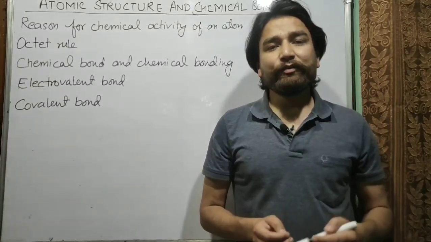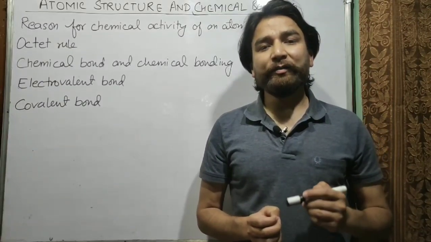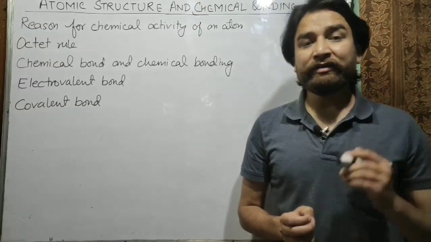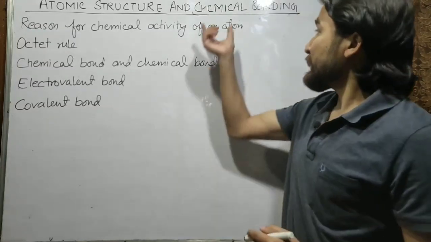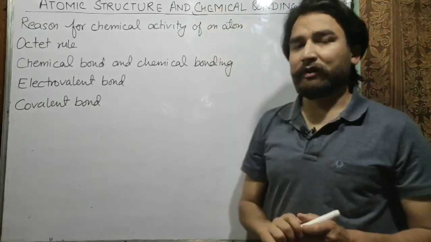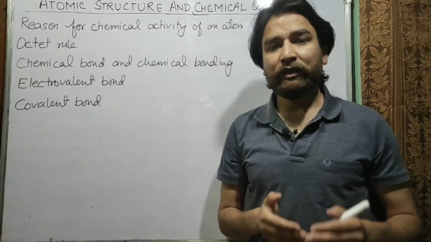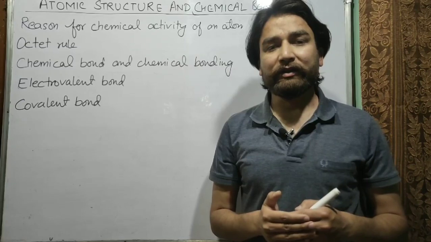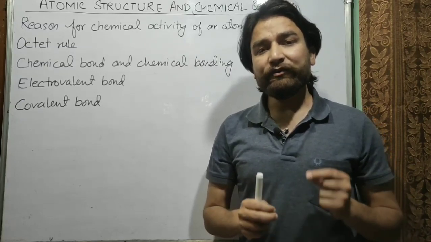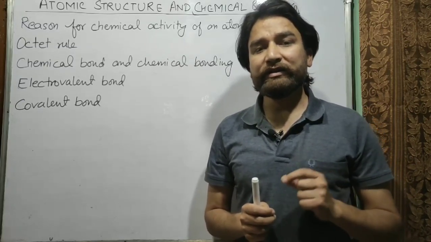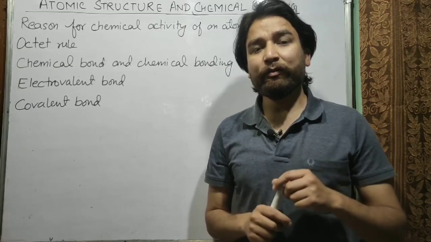Hello everyone, this is the fourth and last video of atomic structure and chemical bonding, and in this lecture we will discuss the second part, that is chemical bonding. In previous three videos we have discussed atomic structure, and in Dalton's atomic theory we have studied that atoms of same or different elements combine together and they form molecules.